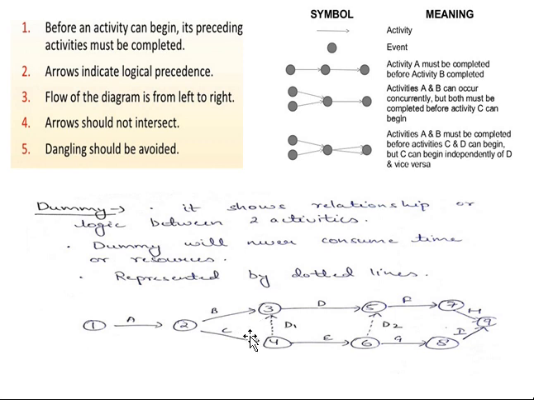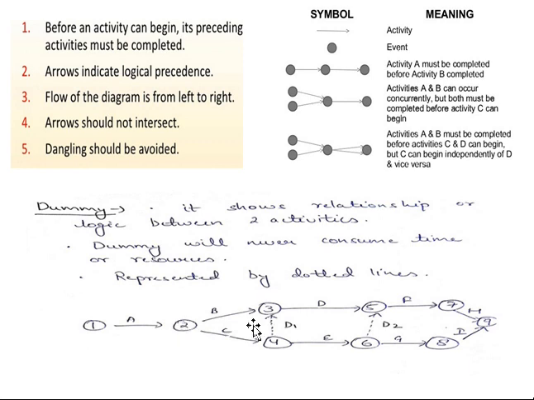So if you are not able to construct a network diagram, if there is no other way of constructing it, then only do we need to introduce it. If it is possible, we should not introduce it unnecessarily. It will always be represented by a dotted line. So one thing we need to remember in constructing a network diagram.